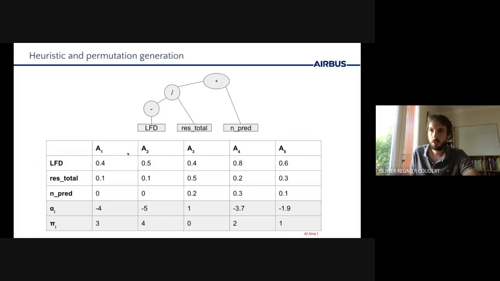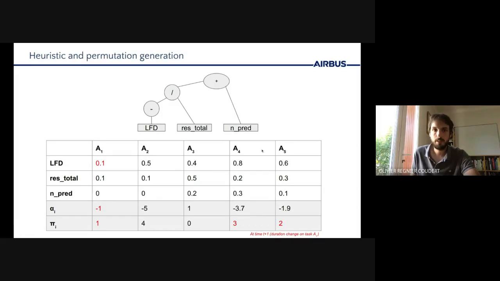For each of the tasks, we compute the value of those features, and based on the heuristic, we compute the priority level alpha i, which are given here, for each of the tasks. So alpha is a result of this operation using those features. Once we have the priority levels, we sort them in descending order to get the permutation pi, which you have here. And in that example, we have the permutation 3 4 0 2 1, which is the one corresponding to that particular state.